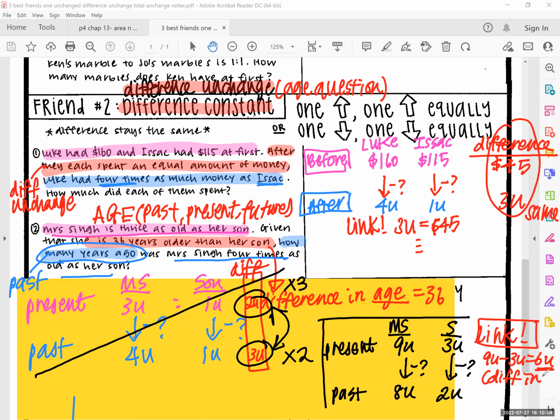What's the 6 units referring to? Yes, so 6 units is the difference in age. And do we know the difference in age? Yes, we know it's 36. So what is the link we can form? Yes, 6 units is equal to 36. Then after that you can continue solving. Now you can copy this whole thing into your notes.